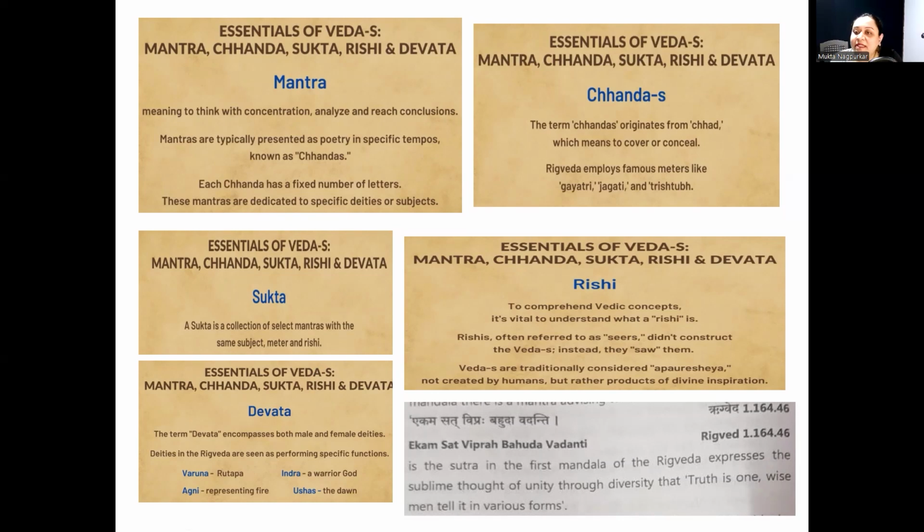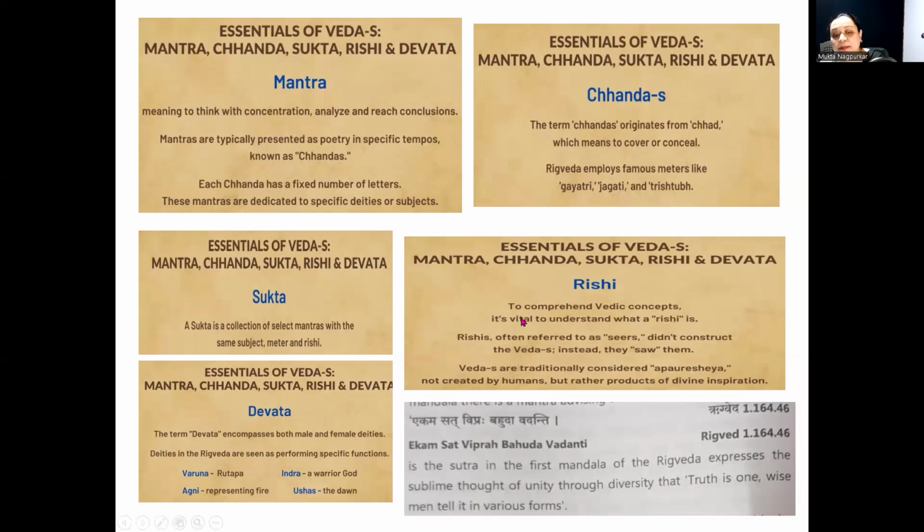The famous meters which are used in different mantras for Rigveda are Gayatri, Jagati and Trishtubha. Chandas, they originate from the word chada, means to cover or to conceal. Sukta. Sukta is collection of selected mantras on same subject, meter and rishi. Rishis are seers. They just haven't constructed the Vedas but they have seen Vedas.